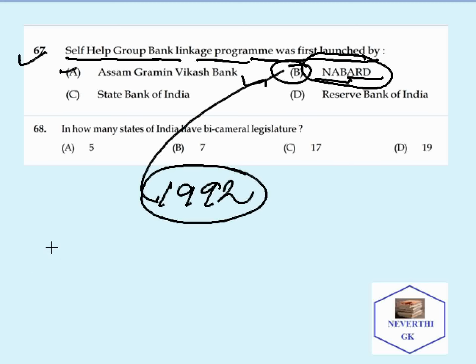As far as the SHG is concerned, the concept of SHG first came into existence in which country?